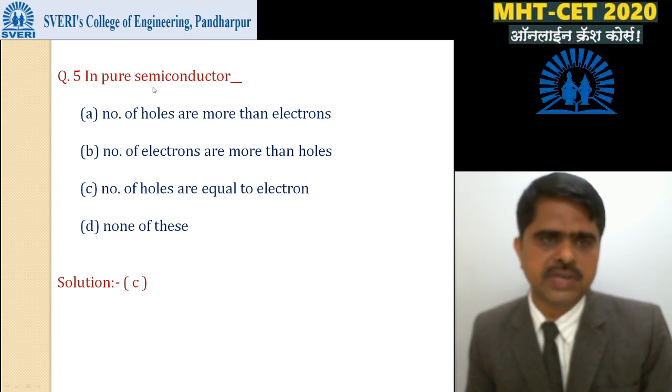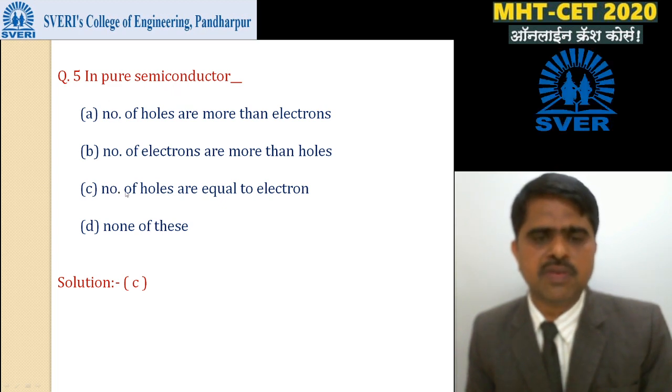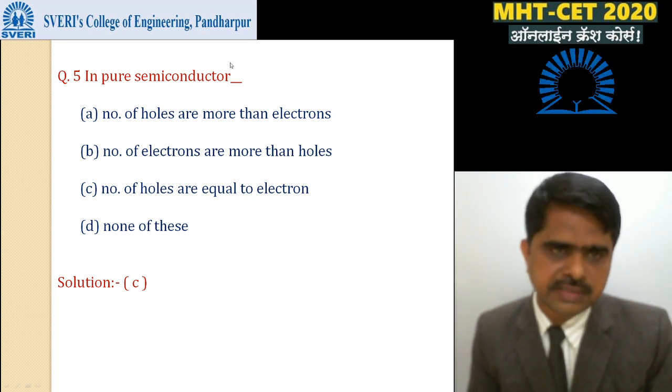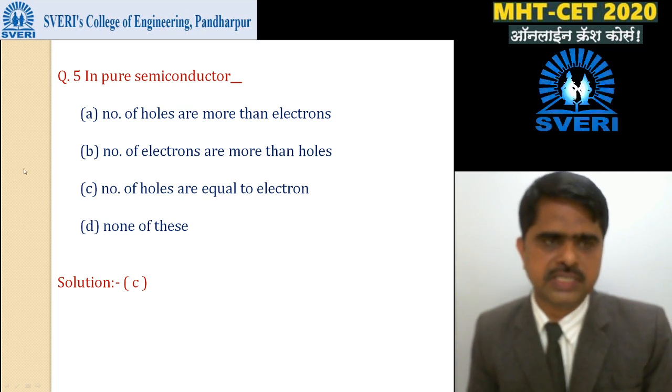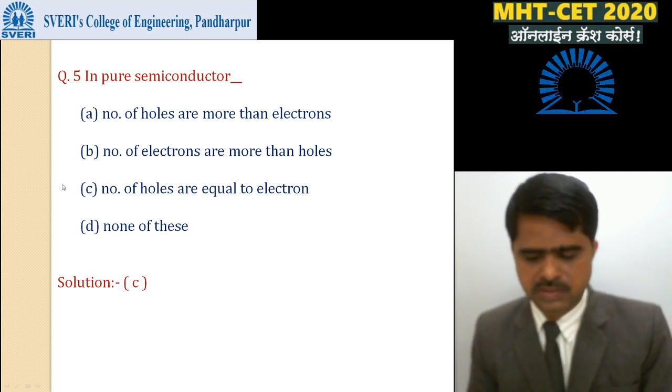And the third one is pure semiconductors: number of holes are equal to the number of electrons. Means in pure semiconductors or in intrinsic semiconductors, number of holes are equal to the number of electrons. Okay, option C is correct for this fifth MCQ.